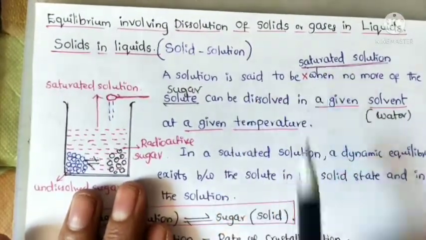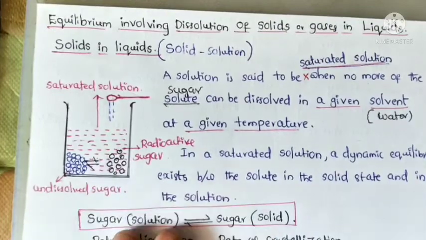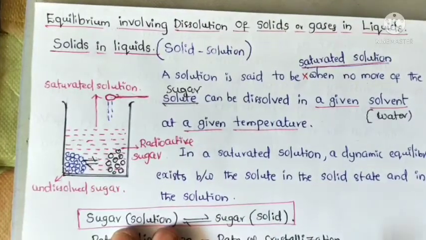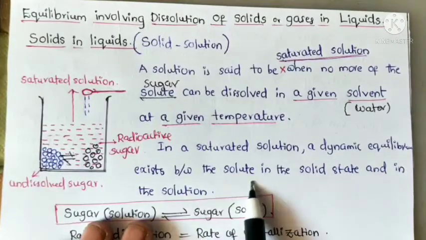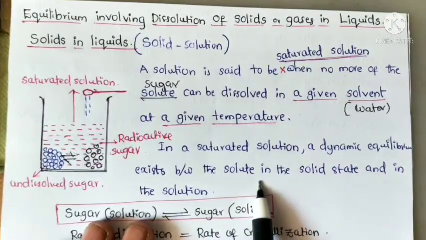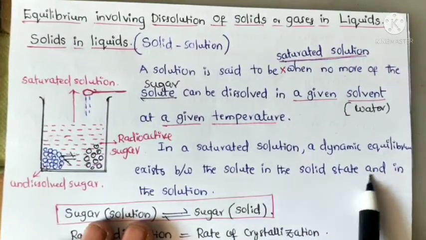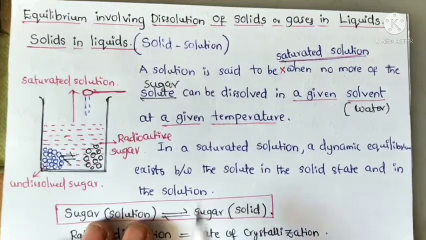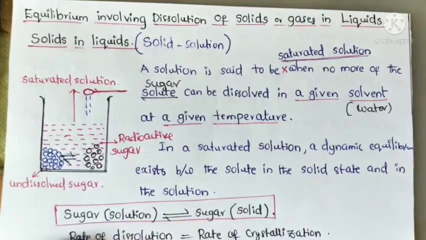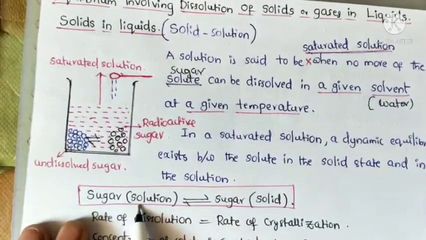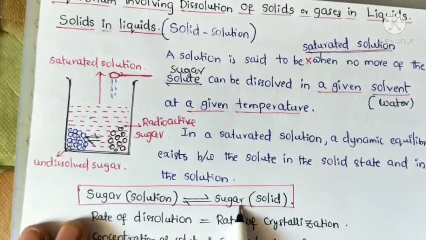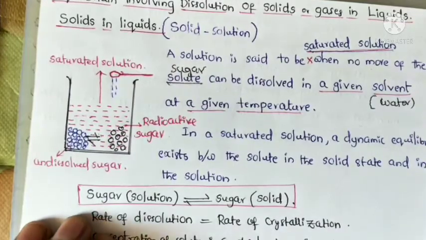That solution is called a saturated solution. In a saturated solution, a dynamic equilibrium exists between the solute, sugar in the solid state, and sugar in the solution state.